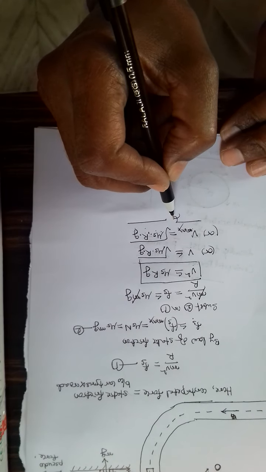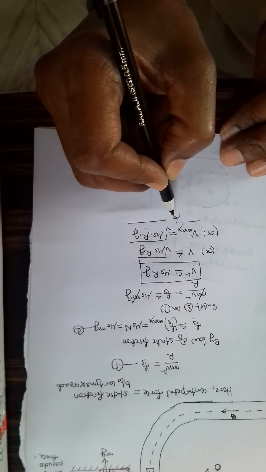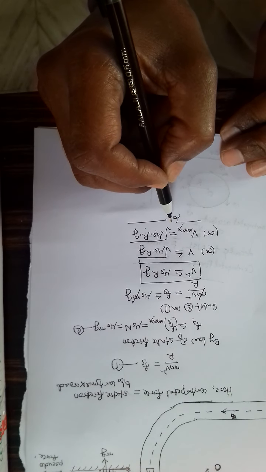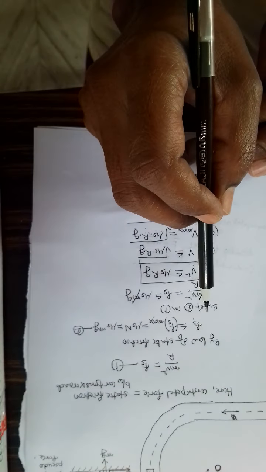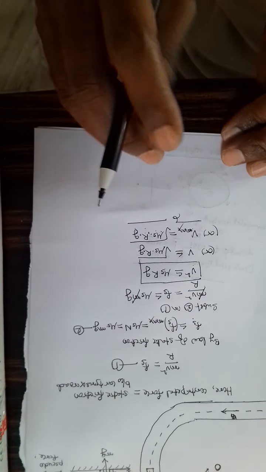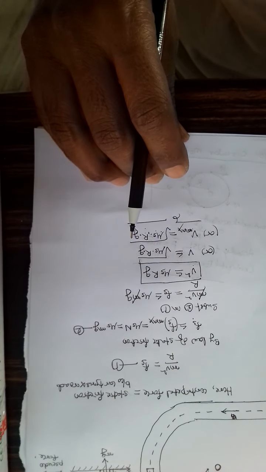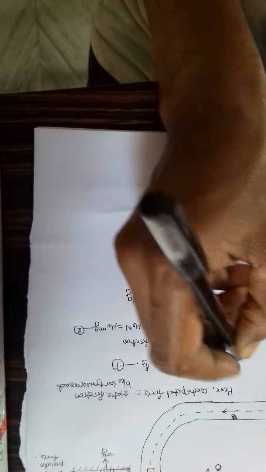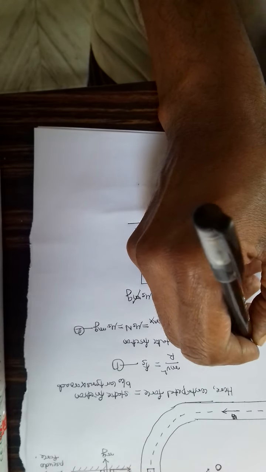But now if you consider different roads, different places, at every place the turn may not be the same. At some places the curvature is very sharp, and at some other places the curvature is gentle. For example, suppose a road is like this.